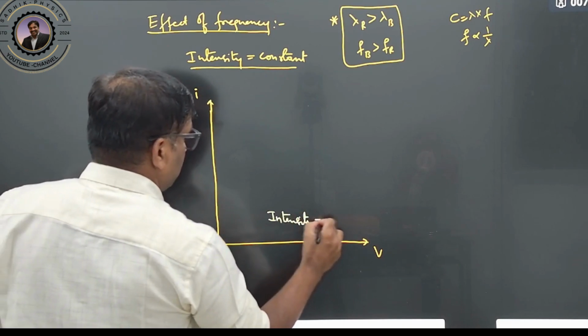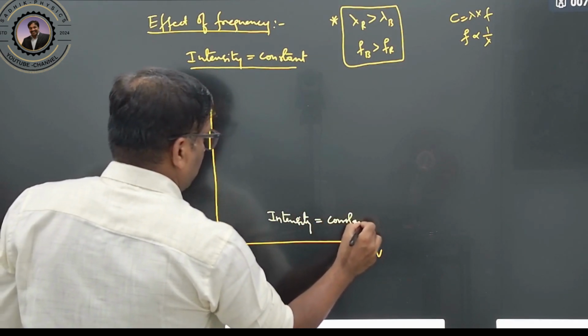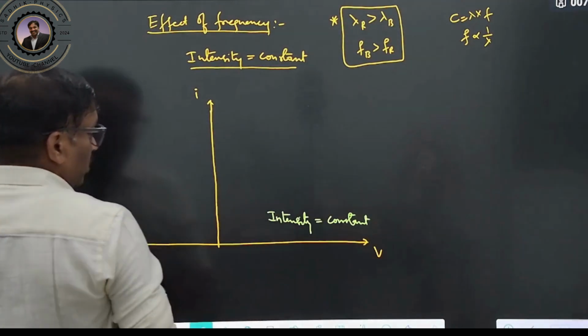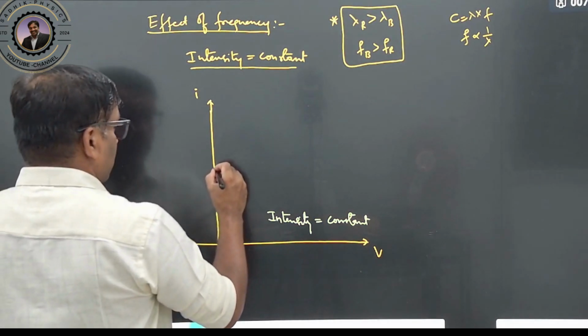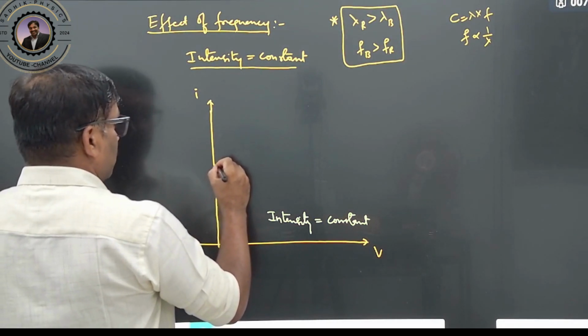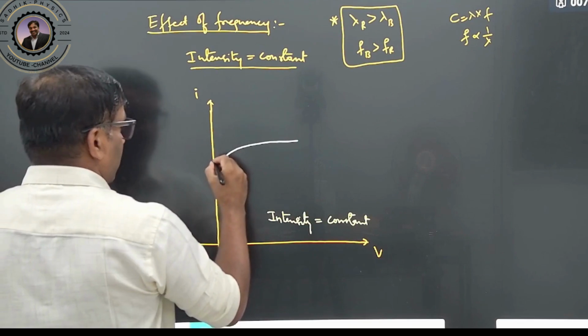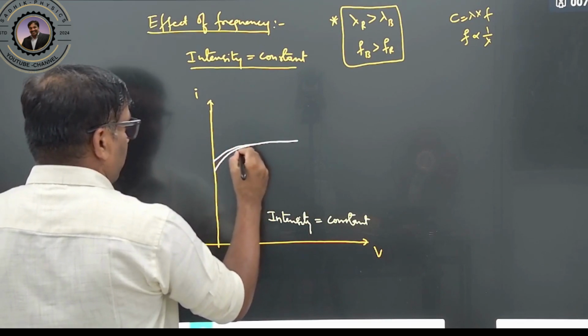Intensity is kept constant. What are we doing now? We are not changing the intensity. Intensity is the same. So different frequencies are there. What you will observe now is that with a certain constant intensity, there is a current, it will be there.